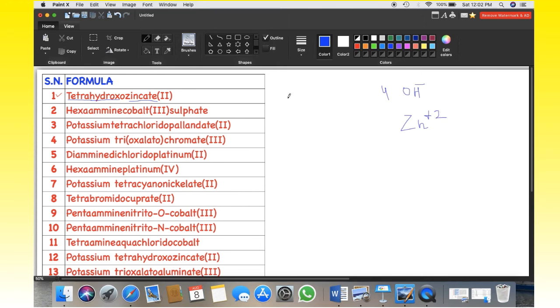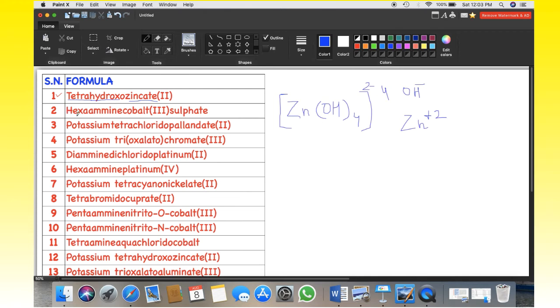Let's write the formula now. I have central metal as zinc, and 4 OH negative ions are there. When we write the formula, we don't write the charge here. These OH are 4. Now zinc has 2 positive and 4 negative, so minus 2 positive equals 2 negative will be the charge of that coordination compound. And we will write this and then we will get 1 mark. It is the formula for the coordination compound.